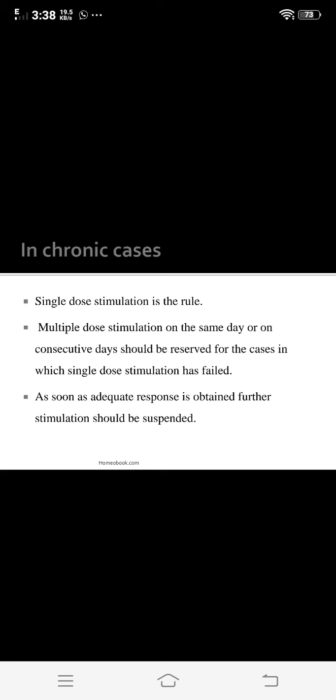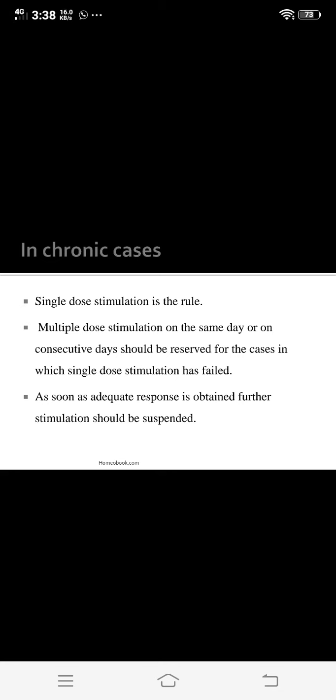Now regarding the nature of disease in chronic cases, what is the repetition of the dose if you prescribe medicine for chronic cases? In this, single dose stimulation is the rule. That is, you prescribe a single dose of medicine in chronic cases, as you use a deep acting or long acting medicine for chronic cases. Their progression period is so long, and for this reason you prescribe a single dose at a time.